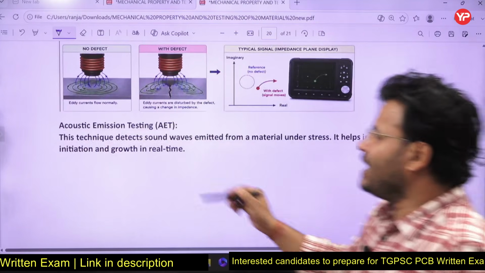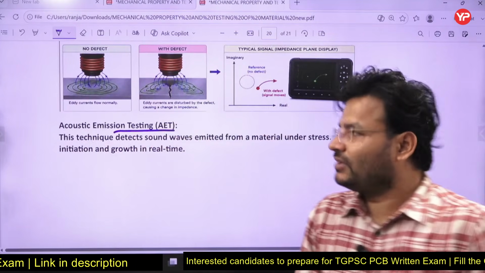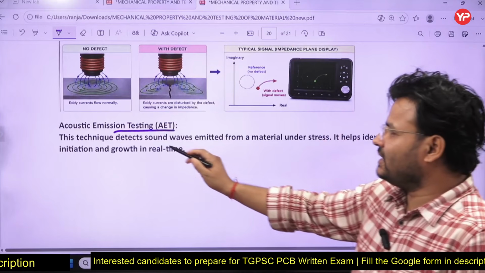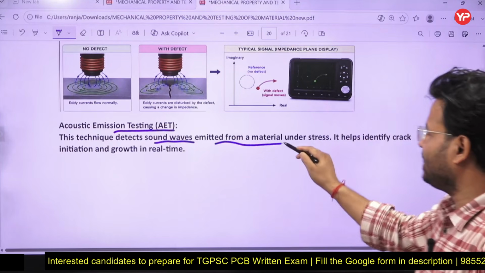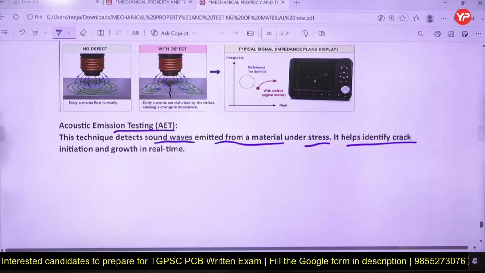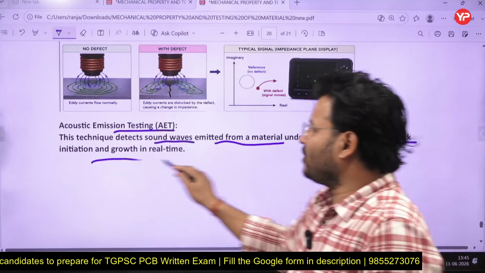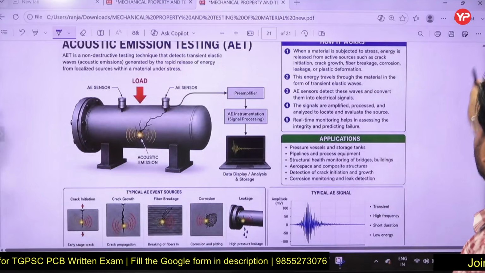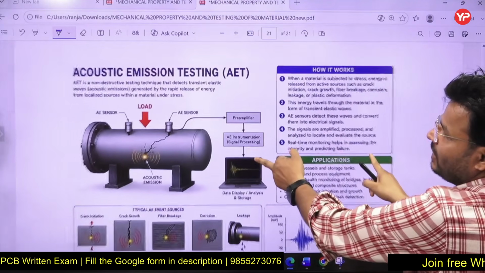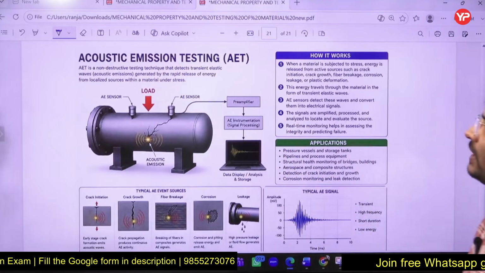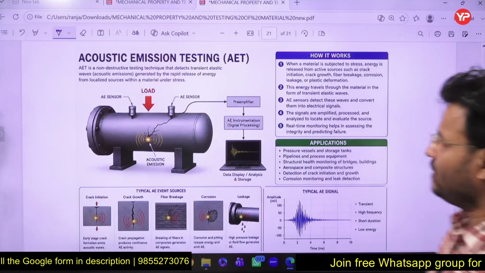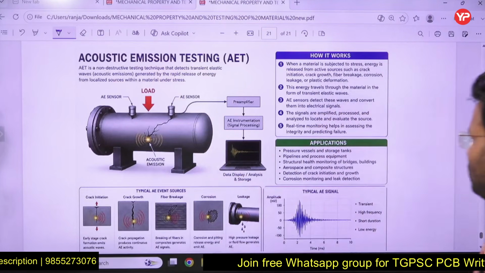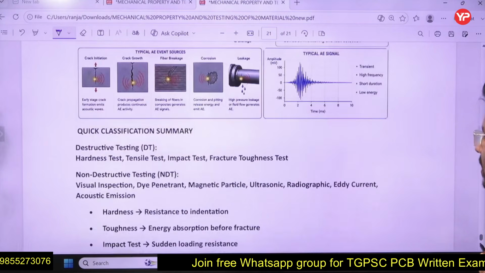Next is called acoustic emission testing, AET, acoustic emission testing. So what is this? This technique detects sound waves emitted from the material under stress. It helps identify crack initiation and growth in real time. You just have to keep that in mind. It is something like that, my dear friends. We can say acoustic emission testing, simple. Okay, here an amplified defect signal is there, you can observe that. So I will share that PDF, no need to worry.